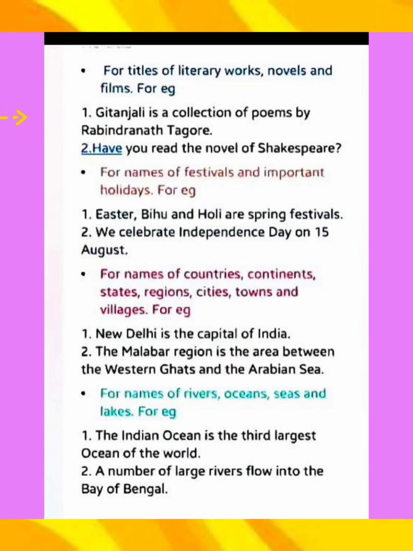Gitanjali is a collection of poems by Rabindranath Tagore. So here we are talking about a particular collection, that is Gitanjali. That's why we will write letter G in capital. And Rabindranath Tagore is a famous Bengali poet. So R and T will be in capital letter.